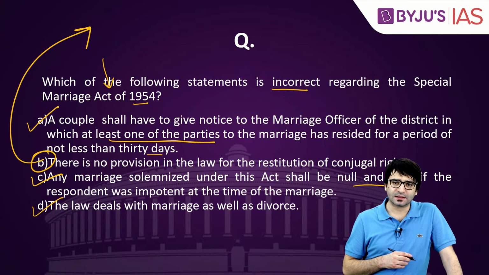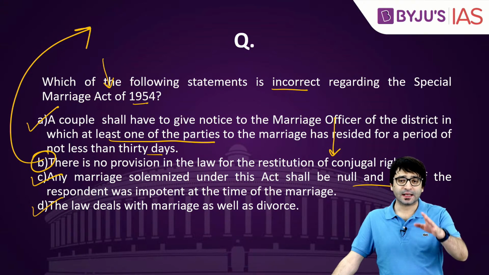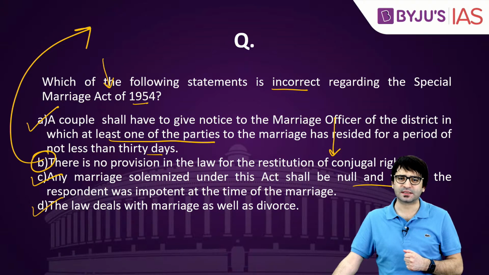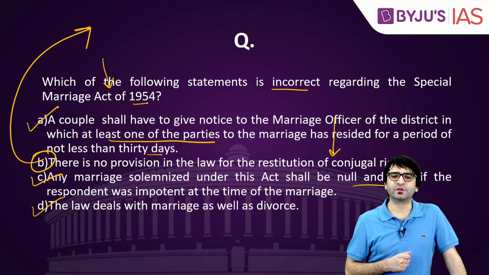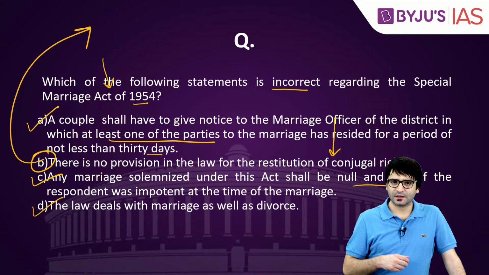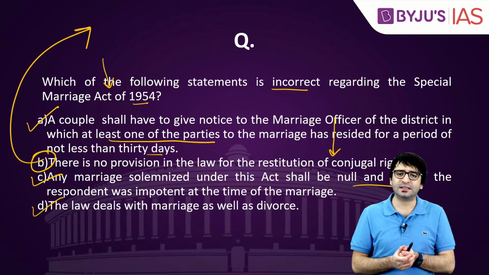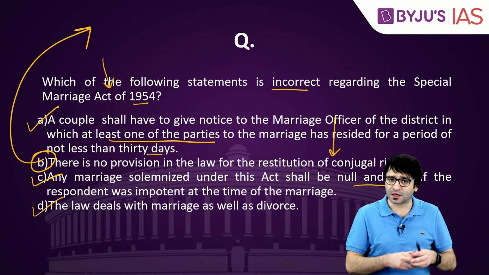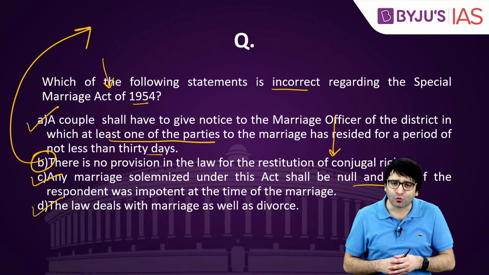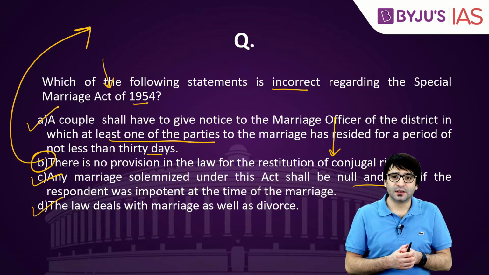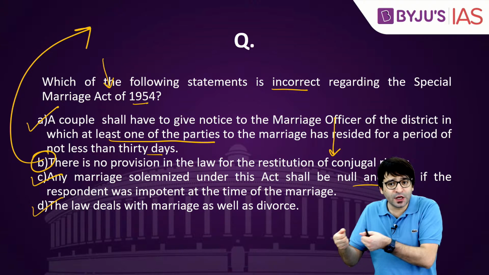Because the Special Marriage Act 1954 does talk about restitution of conjugal rights. And this was a question asked, I think, in your last prelims examination as well. How? Pandita Ramabai was a child when she was married to Dadaji Bikaji. She was married, but then they didn't live together. Once Dadaji Bikaji turned 19, he asked Pandita Ramabai to stay with him because you are legally wedded to each other. Pandita Ramabai approached the court. The court said you can't force her to cohabit, to live together.